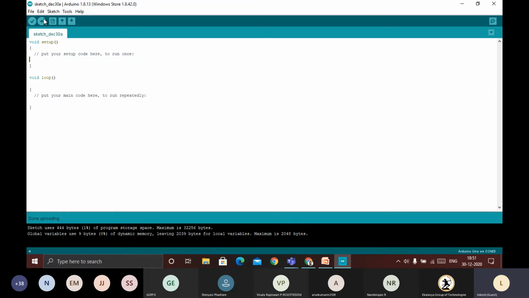Like in the 8051, we compile the program and create the hex file in the Keil software. After that, we go for the ISP program, and from there we flash the program into the 8051 microcontroller. But in Arduino, we have it built in. We compile and upload using the Arduino IDE itself. So this is how the Arduino IDE does the things for us. Okay, next.